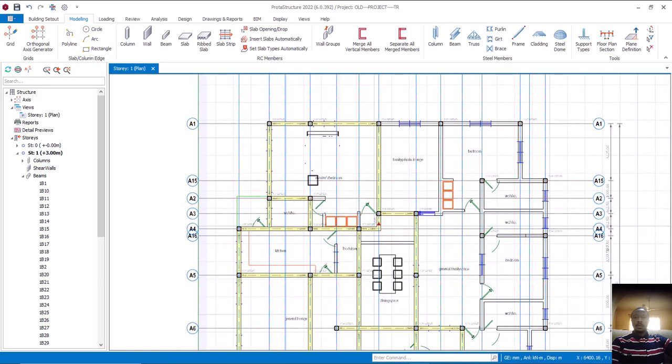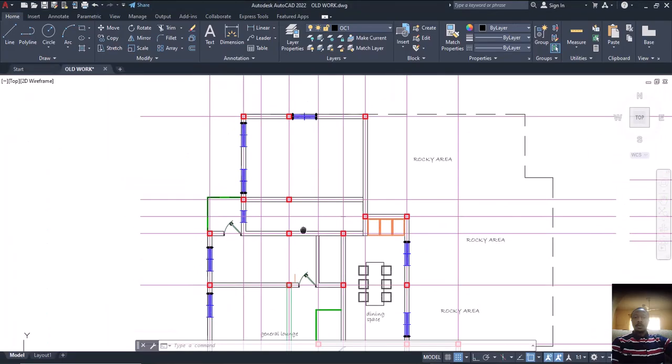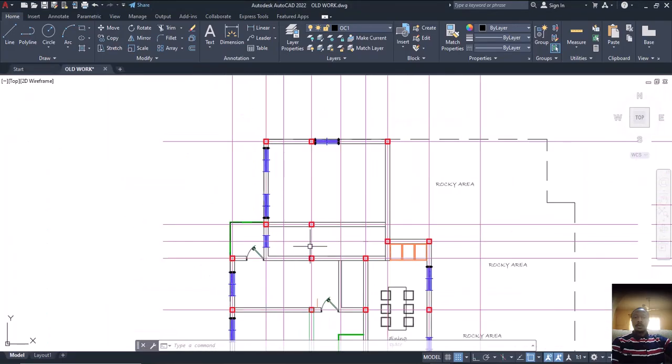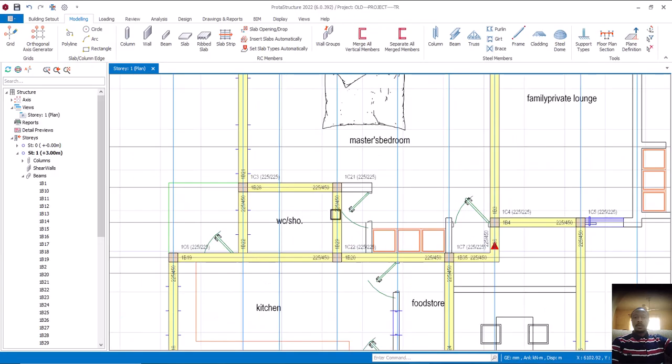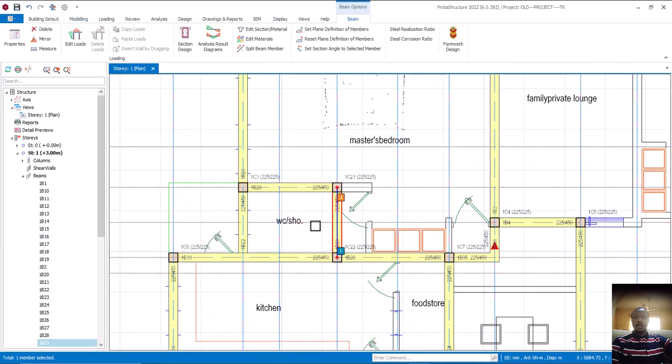Now let's check. Something is happening here. Let's see now our AutoCAD. Okay, you now have this. Okay, this one doesn't come like this. The thing went straight like this, not like this. Is that okay? So let's check. Okay, the thing does not come like this. It went straight like this. So on that ground, I'll delete this one.